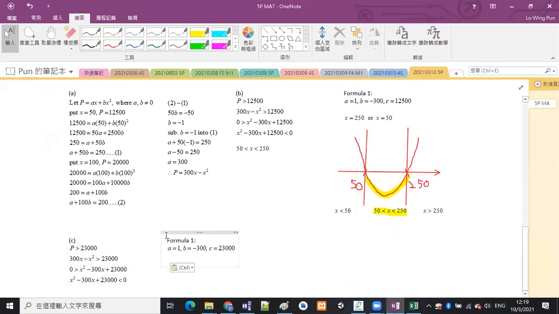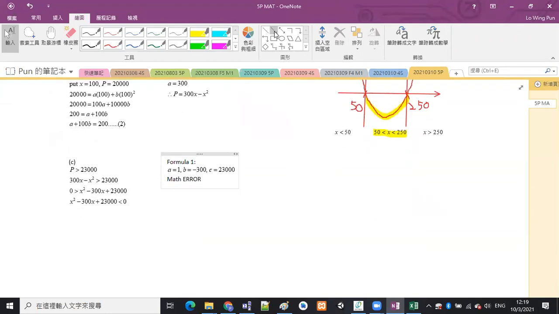Okay, and when you use formula 1, let me see. It should be math error. Okay, math error means there is no solution.